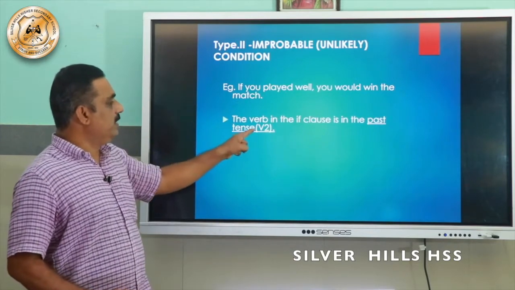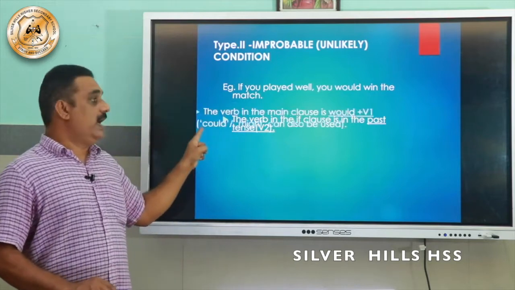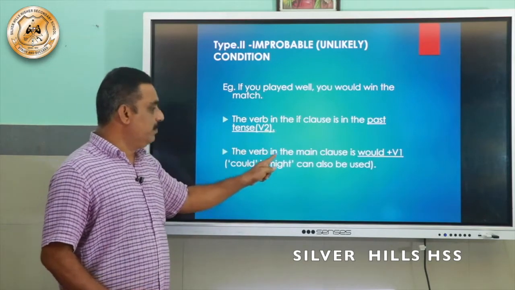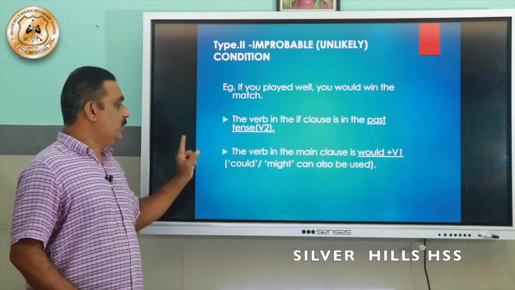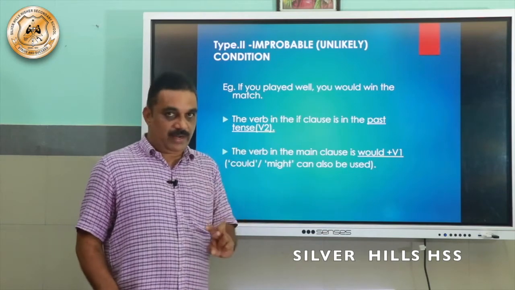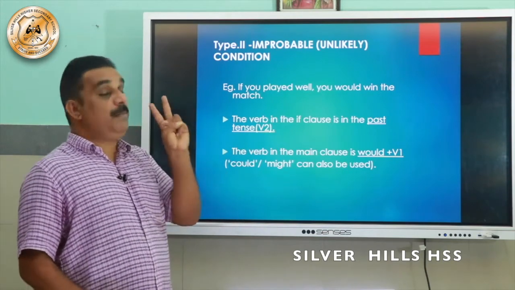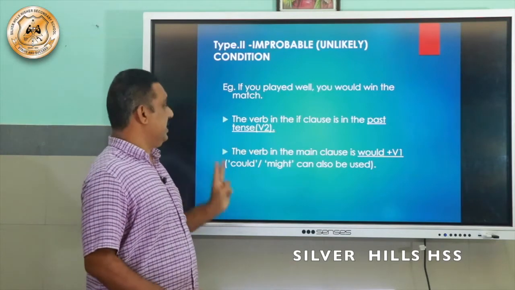The verb in the if clause is in the past tense or V2. And see, the verb in the main clause is would plus V1. Could or might can also be used here. So remember, type 2 is improbable condition, or it is called the unlikely condition.